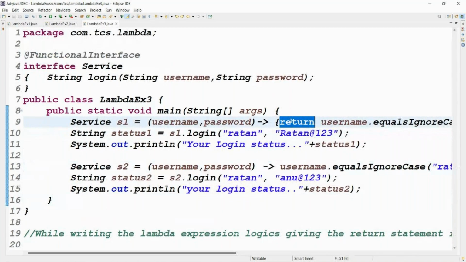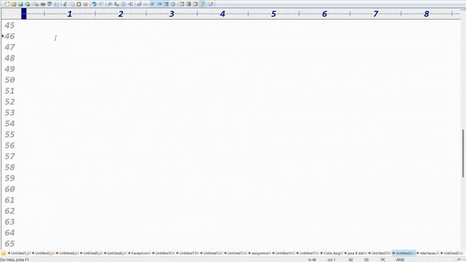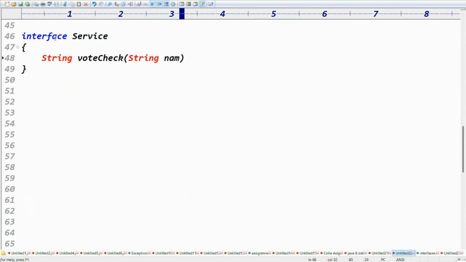Very good information, guys. Please write the notes, maintain the notes, execute the code. With this explanation, please do one small code. Take one functional interface. The interface name is Service, with a String return type. You can go for a voteCheck method. Generally, for voting purposes, a string name is required, an int age is required, and a string location is required. You write the lambda expression.